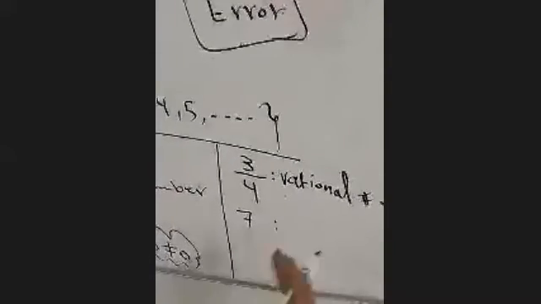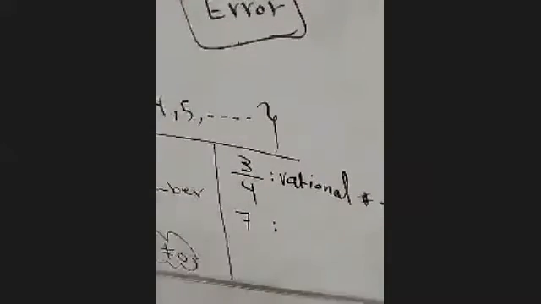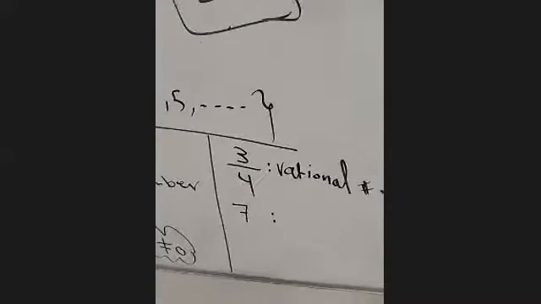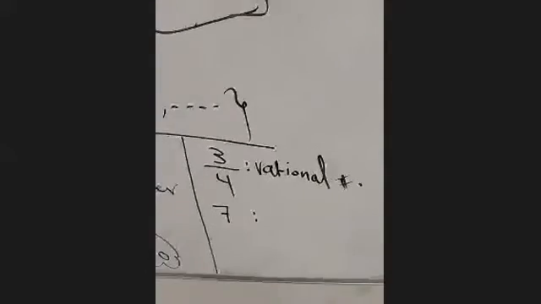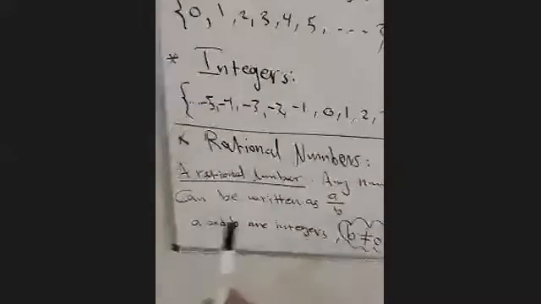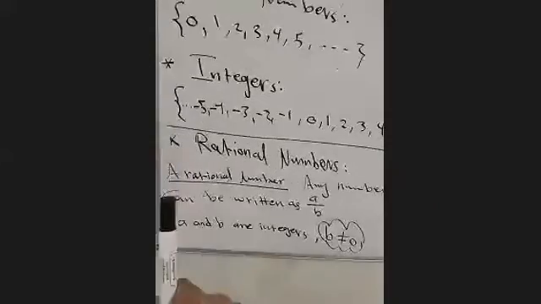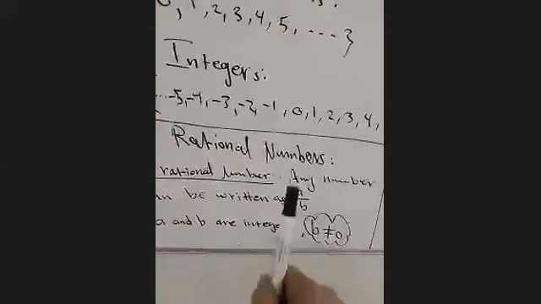Is it a rational number? It is not rational. It is a big rational number. Why? Because you are not reading the definition. You don't like to read. Let's read the definition. What's a rational number? Any number that can be written as A over B.